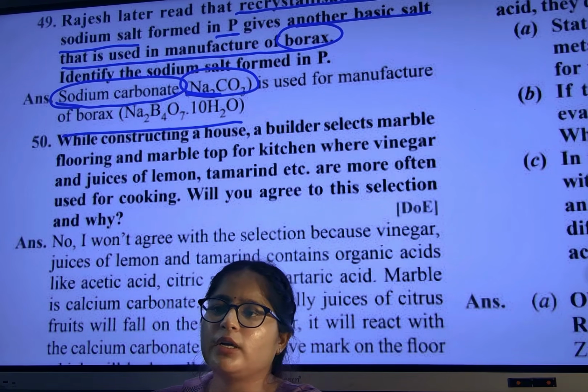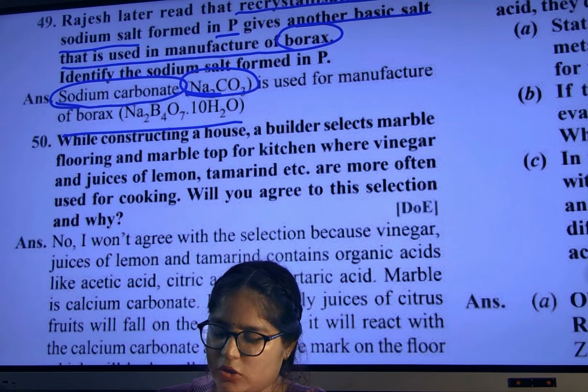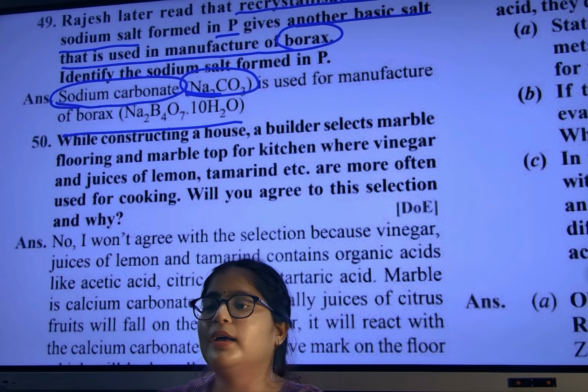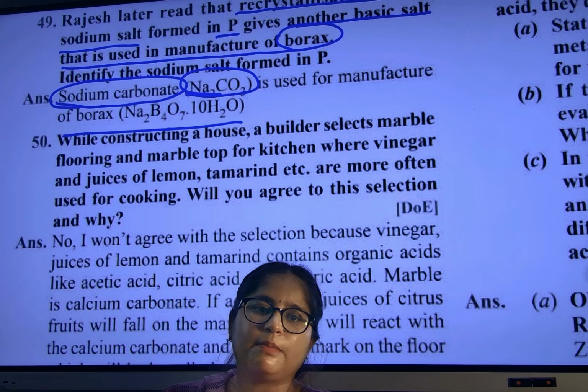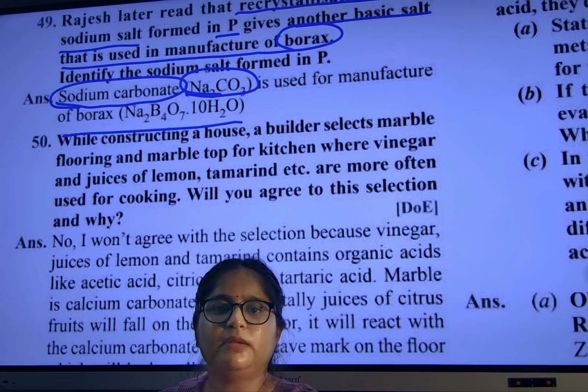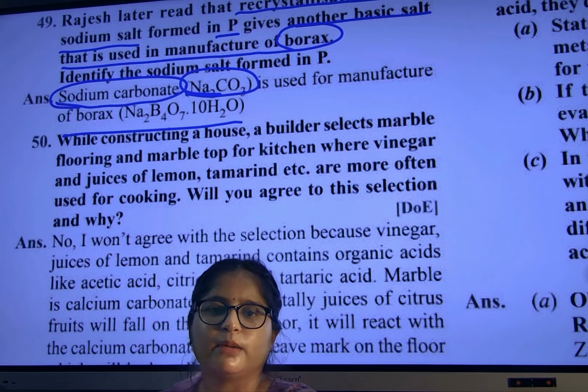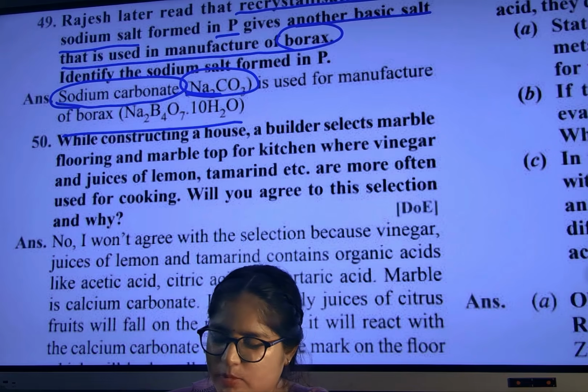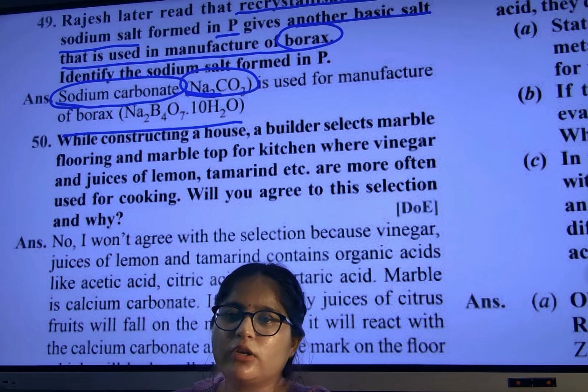Sodium carbonate, Na2CO3, forms borax. And if you also write an example on borax, I will be very happy. Not in tomorrow's exam, but maybe in the board exam if it is coming, right? We have time now. By the board exam, we will mug it up. Don't worry, okay? What is the formula for borax? Na2B4O7.10H2O.